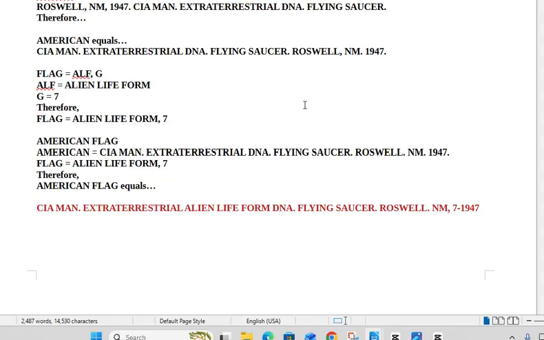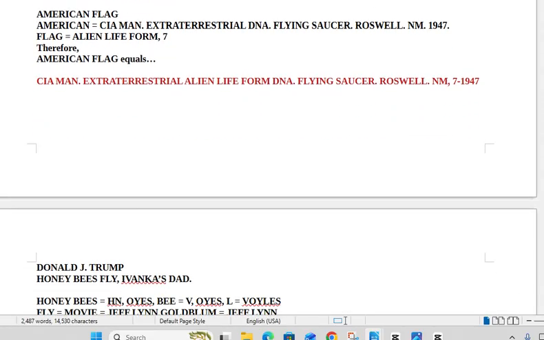From flag we get alien life form 7. So from American flag we get CIA man, extraterrestrial alien life form DNA, flying saucer, Roswell, New Mexico, 7, 1947. So 7, 1947 is when the flying saucer crashed in Roswell, New Mexico.